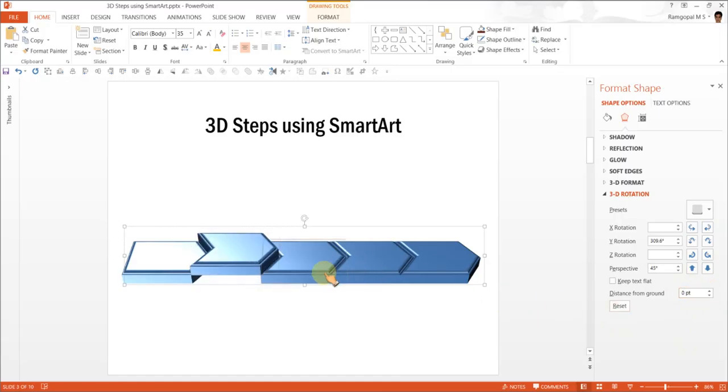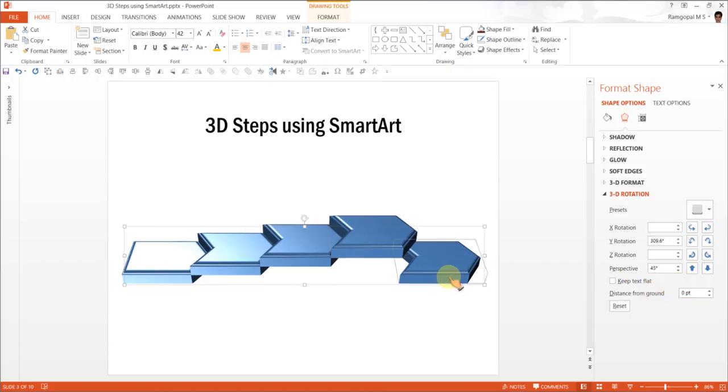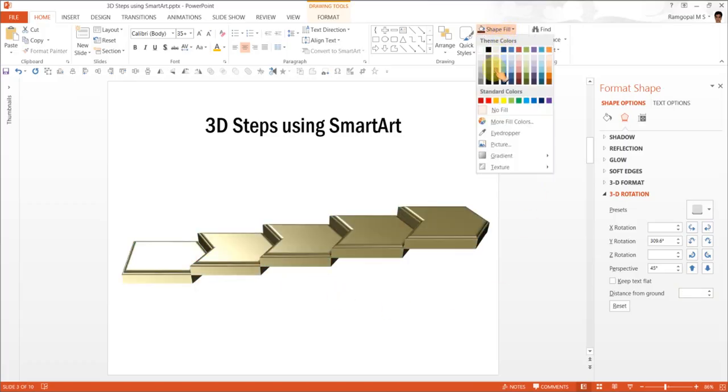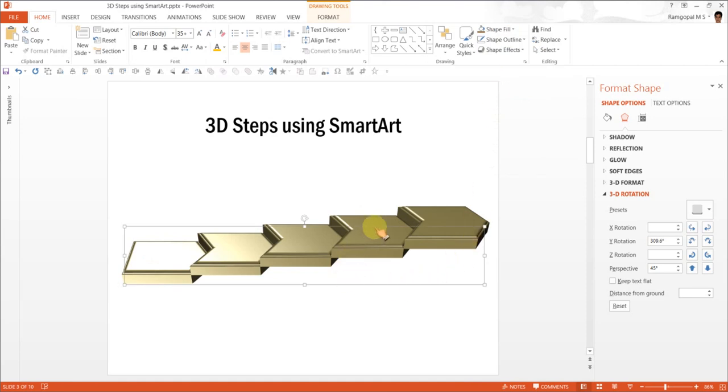The next step is going to have a depth of 40. The next one, the depth of 60, and the next one a depth of 80. Now as I do that, you can see that all these chevrons have arranged themselves as steps. Now I can also always change the color to make it look a lot more attractive. This tan color gives it a gold hue to it.